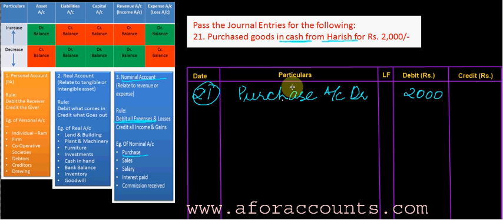Now what should I credit actually? Is it the cash or is it the creditor? When something goes out of my business, which is cash, do I need to actually remember Harish's name? If it was a credit transaction, yes, I need to remember Harish's name, because I will have to pay Harish in near future. He is my creditor. But purchase goods in cash, I purchased goods and paid cash and the transaction is complete. Don't get confused with the creditor's name when the account is settled with cash.